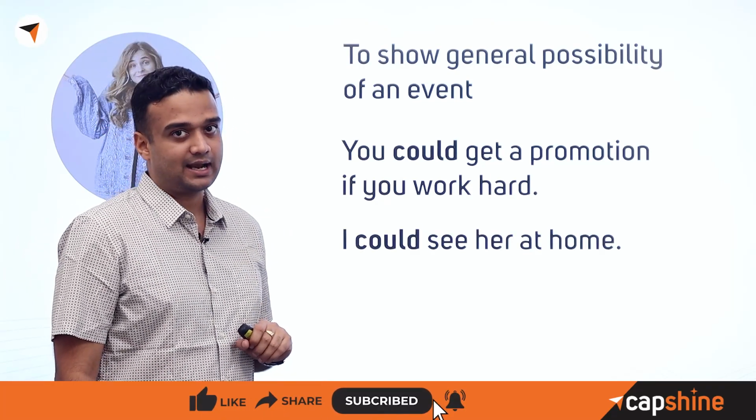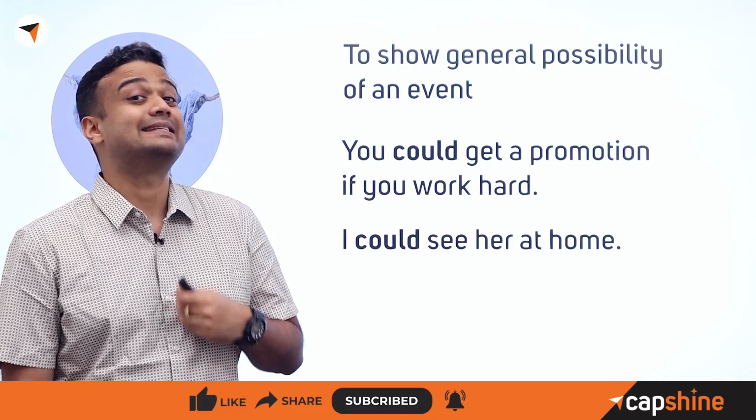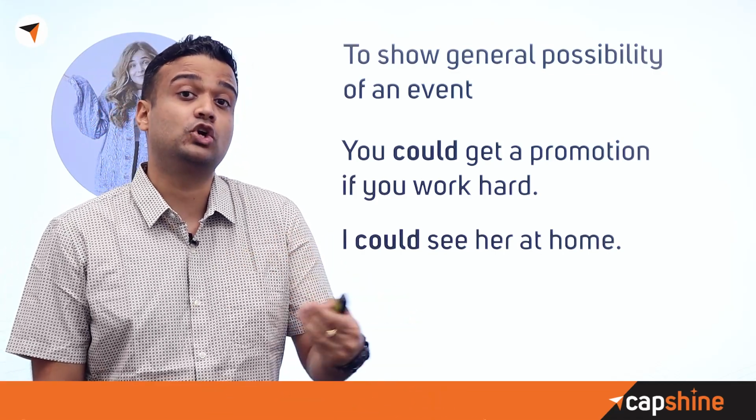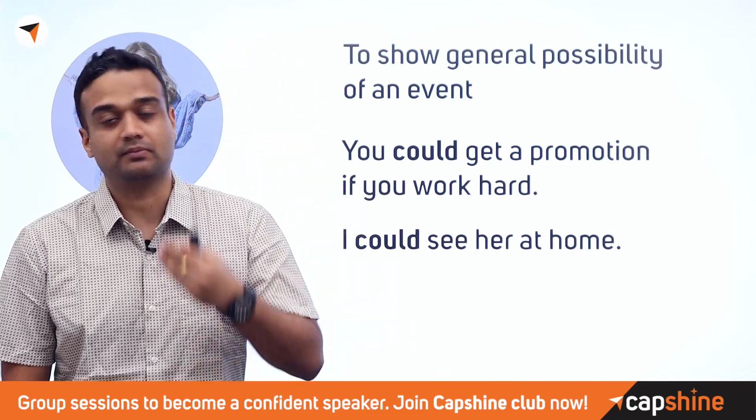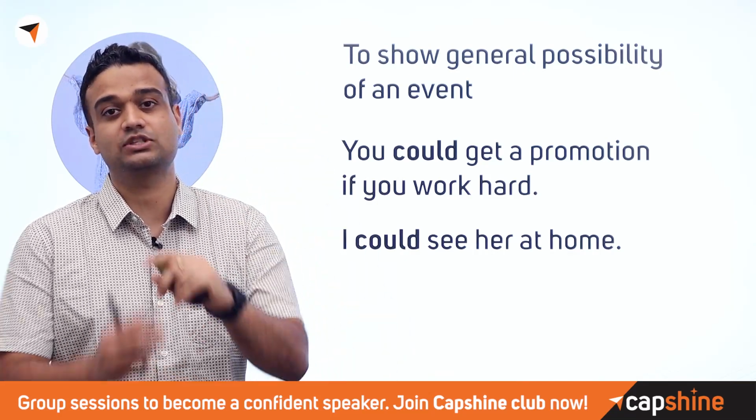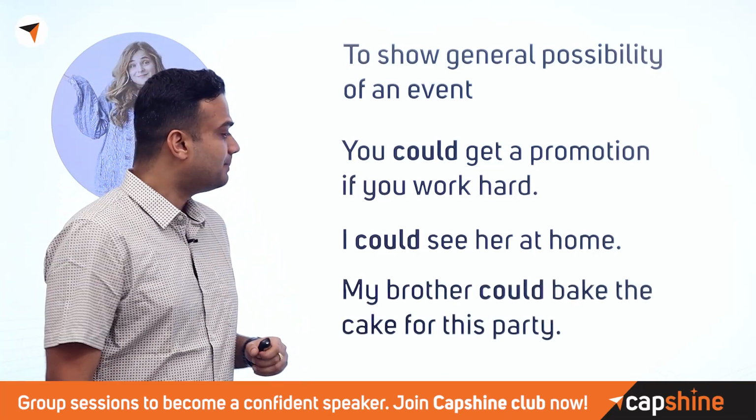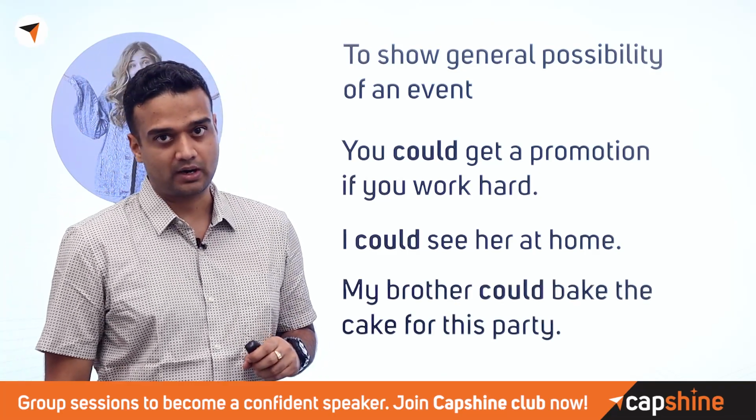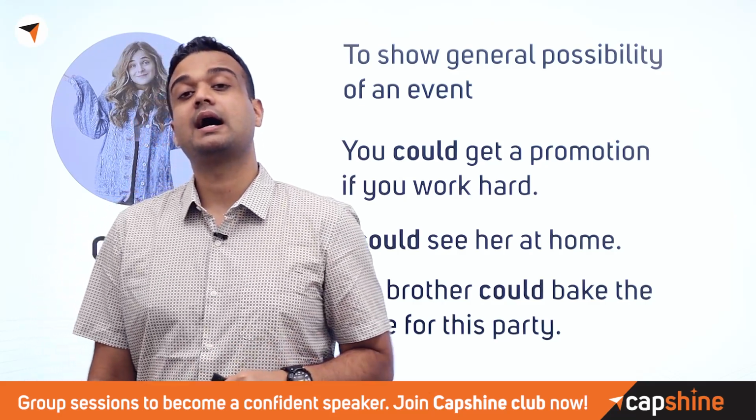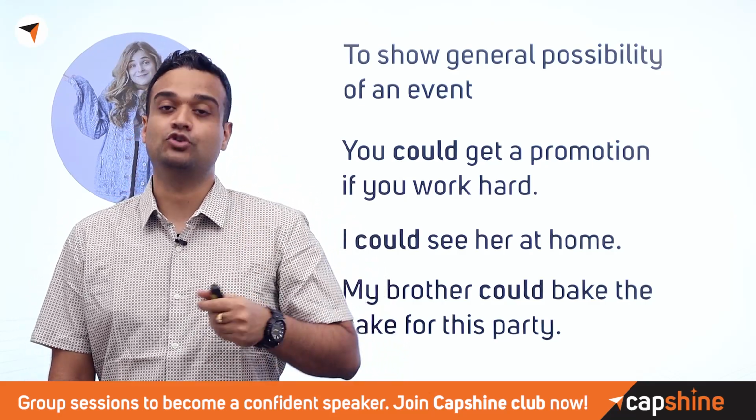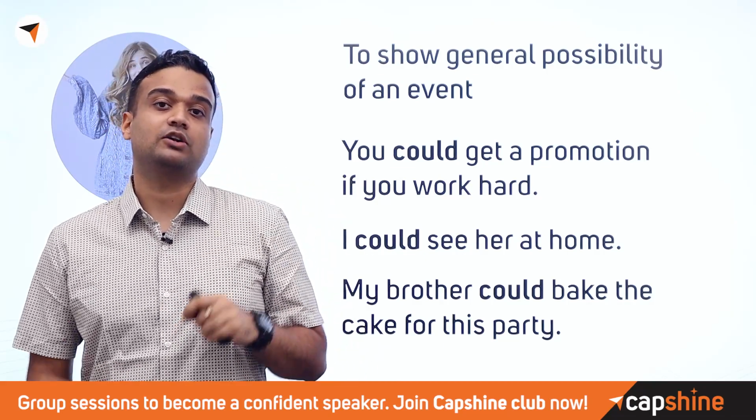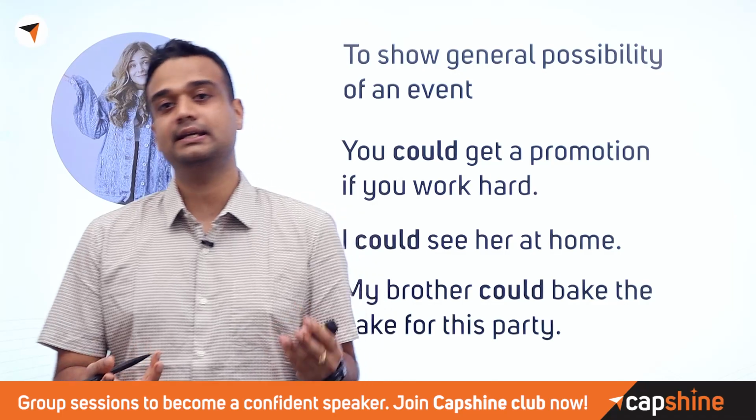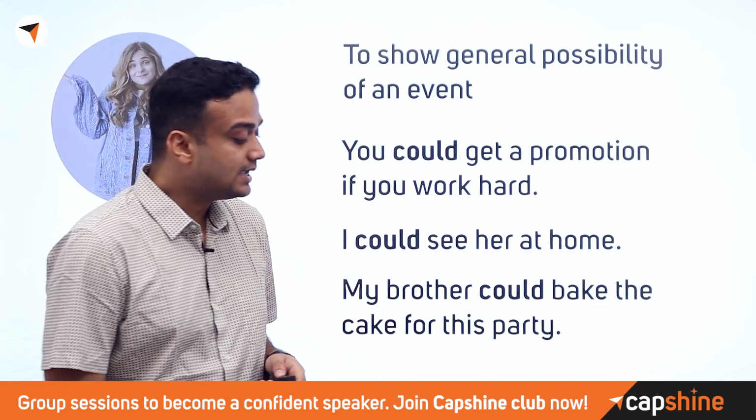I could see her at home, suggesting that it is likely that if at all I go home, I could be able to see her, right? So there is a likelihood that it will happen. How much, we don't know, but it is likely. It's not a zero, right? My brother could bake the cake for this party. Again, suggesting ability, saying that it is likely that he has the ability to do it. So could can be used in varying situations. It also can talk about general ability and general possibility, right? Similarly, there are a few other words that can talk about the same.